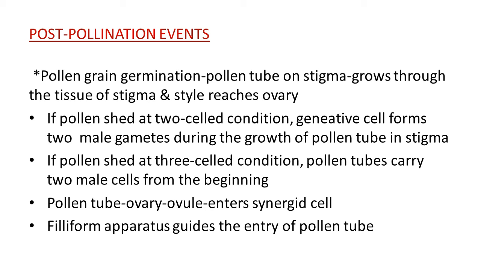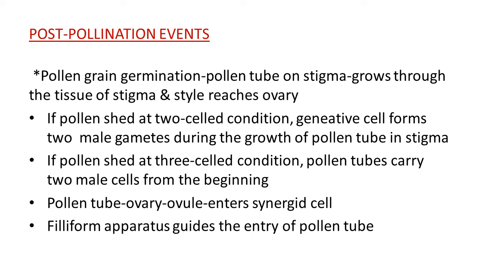This pollen grain at maturity, when the pollen tube develops, contains the male cell. In the ovule, the egg cell is present. So, through pollen tube growth, it reaches up to the egg cell and then the male cell fertilizes this egg cell. The male cell is n in nature, haploid, and the egg cell is n in nature, again haploid, and the fusion results in zygote formation, which is diploid, 2n.